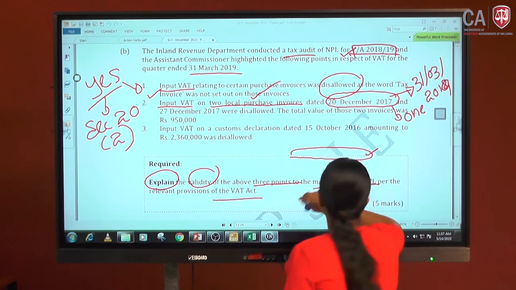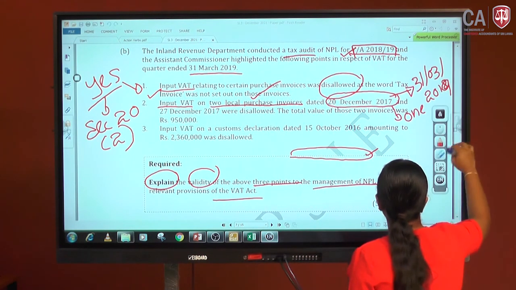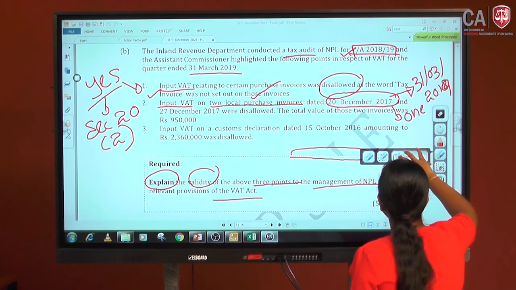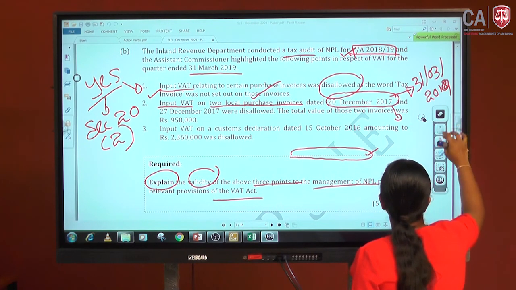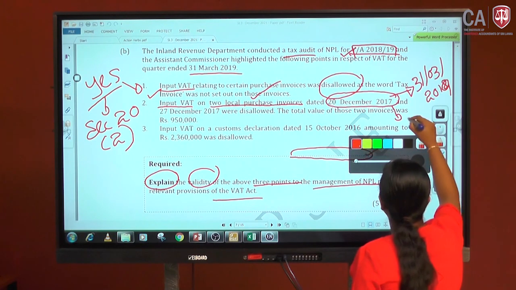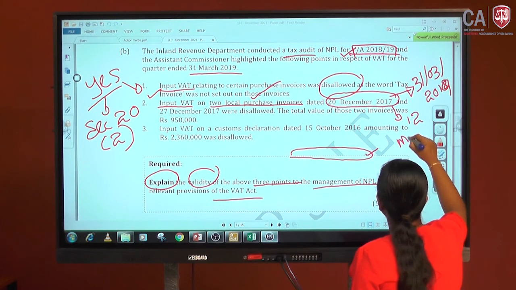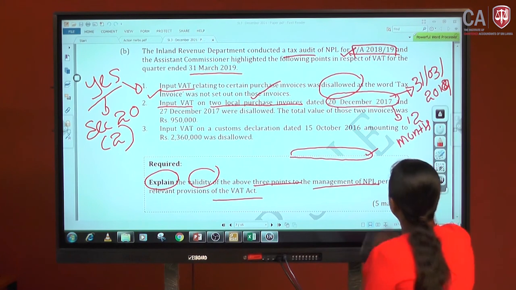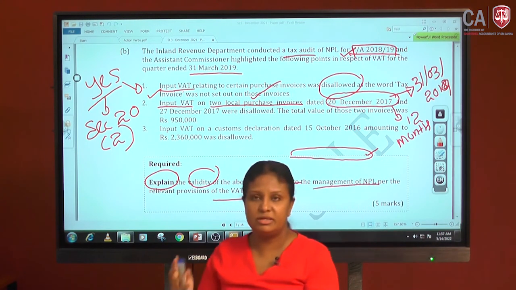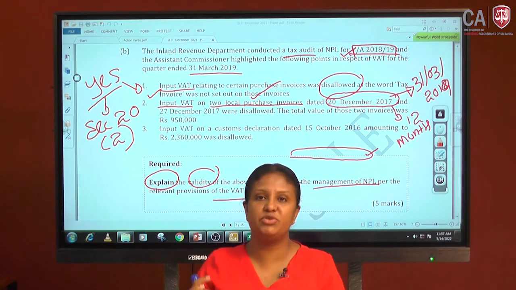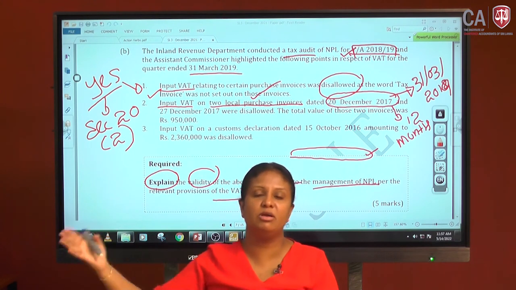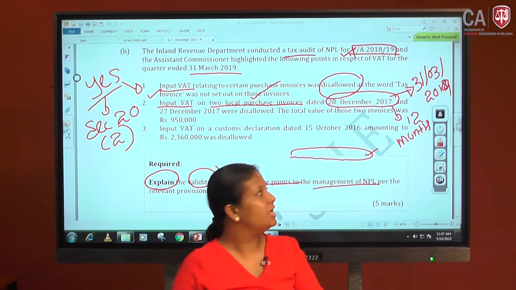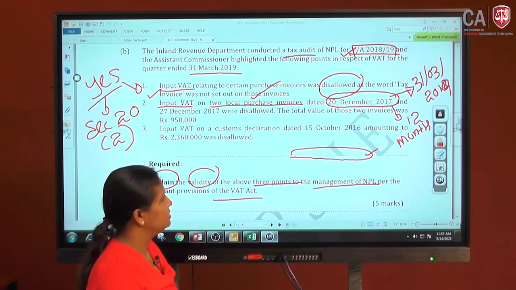It's not even 1 year, it's given as 12 months. It should be claimed within 12 months, before the 12 months belonging to that taxable period, is what has happened.